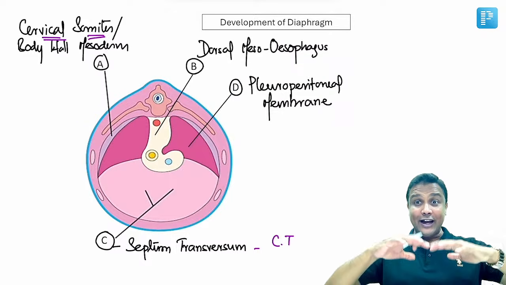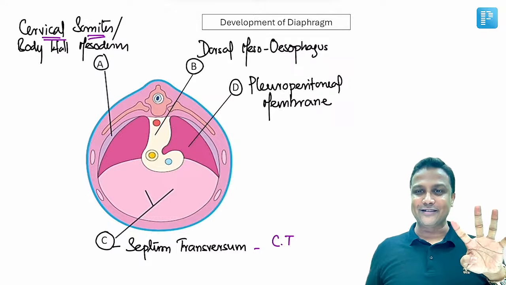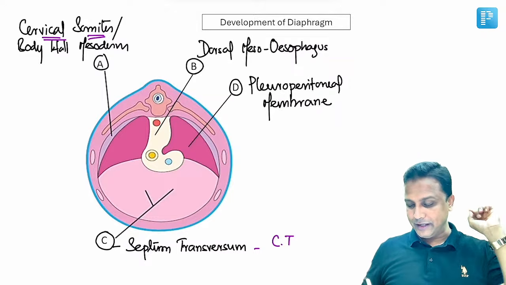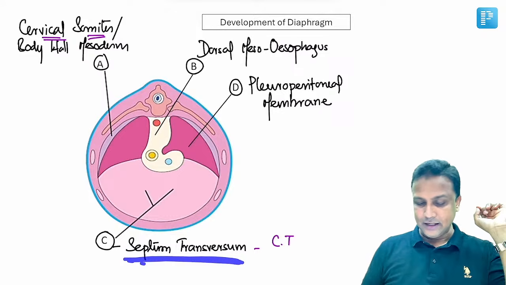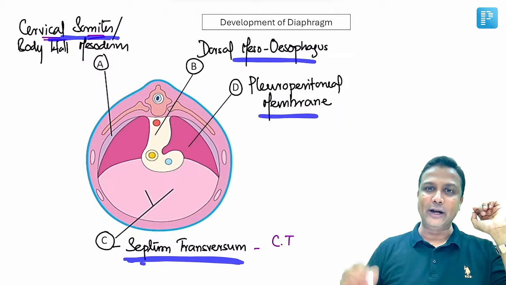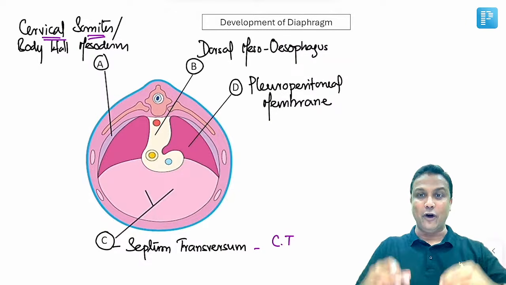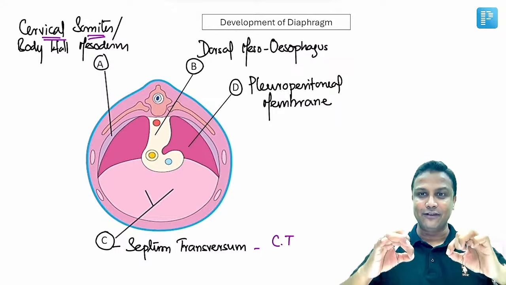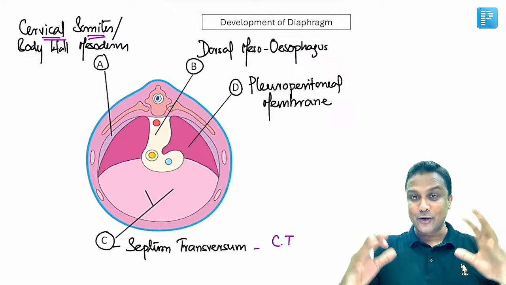Understanding here? So our entire diaphragm is actually made up of four parts here, sir. I repeat once more, it is worth repeating. Septum transversum, cervical somites, the dorsal mesoesophagus, and the pleuroperitoneal membrane. These four structures are going to form the central tendon of diaphragm. Sorry, it is going to form the entire diaphragm.